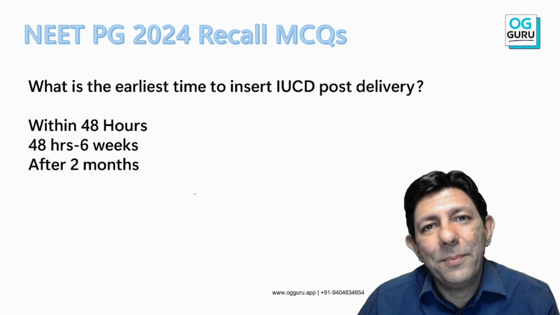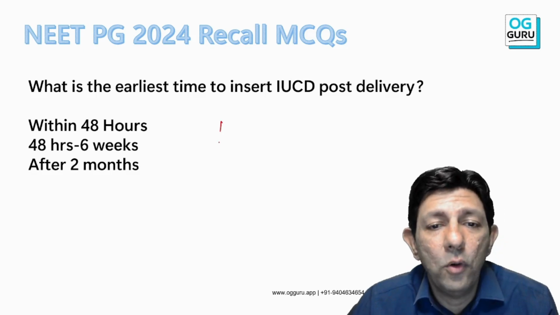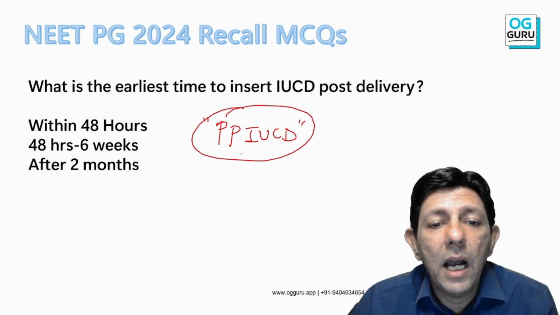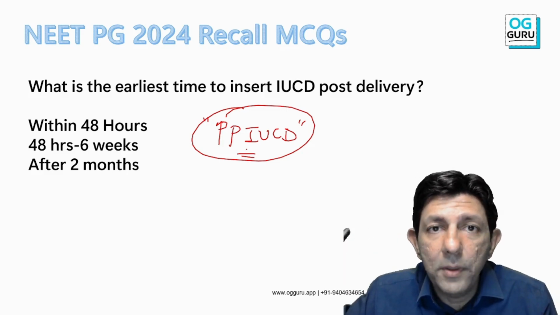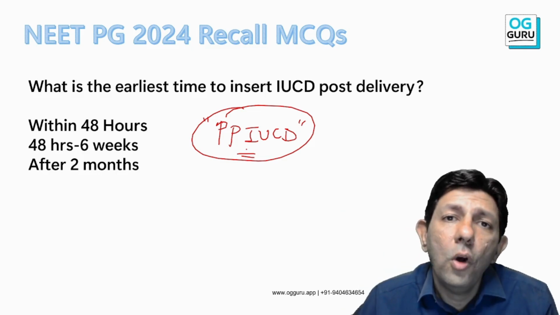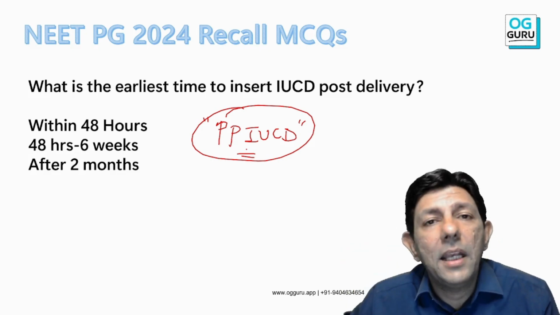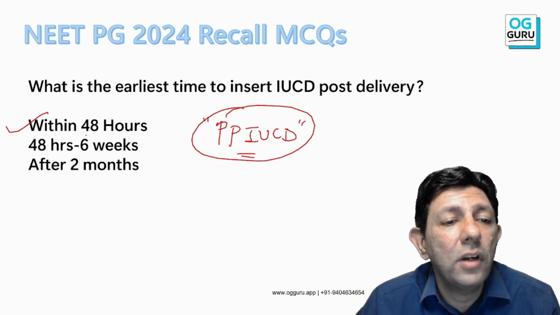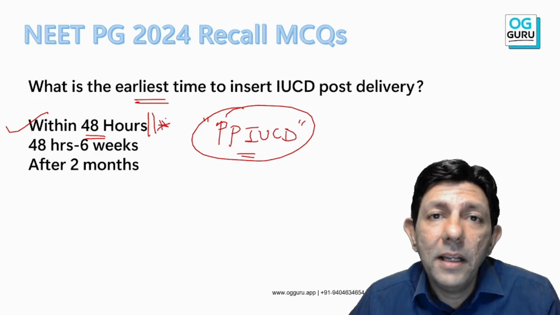Next, PPIUCD, the government is promoting this program. I'm sure all of you, even in PSM, must have been told, this is postpartum IUCD insertion. How early can it be done? Immediately after delivery. That means, sir, while I'm suturing the episiotomy, after suturing the episiotomy, I can put the copper T. Or suppose we are doing a C-section, even on the OT table, I can put the IUCD and close the uterus. But earliest within 48 hours. The question is earliest, okay? So PPIUCD, why is the government now promoting this?